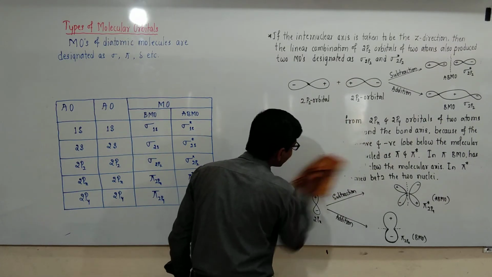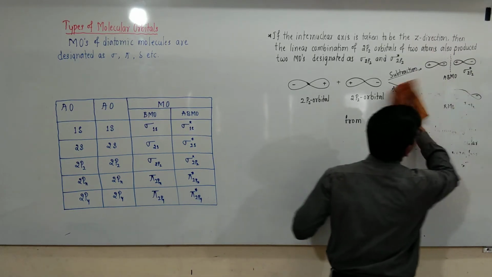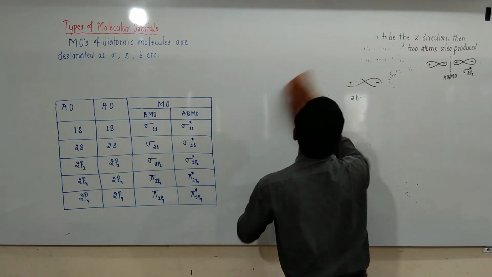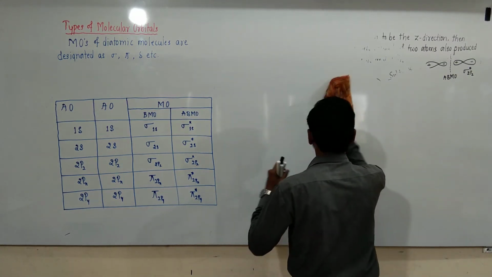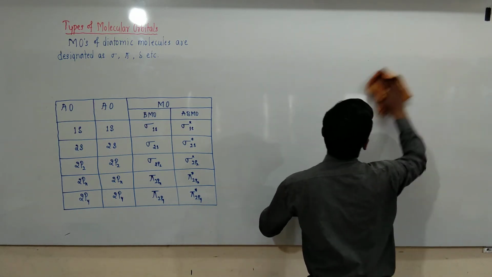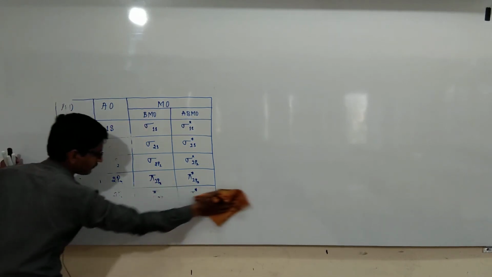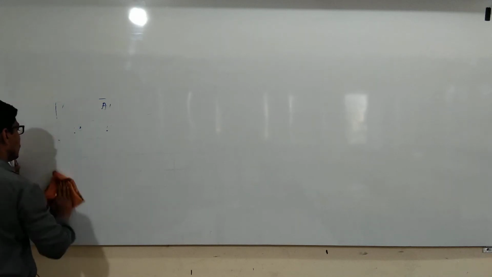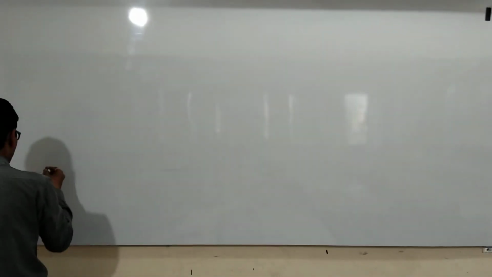Next is the energy level diagram for molecular orbitals.